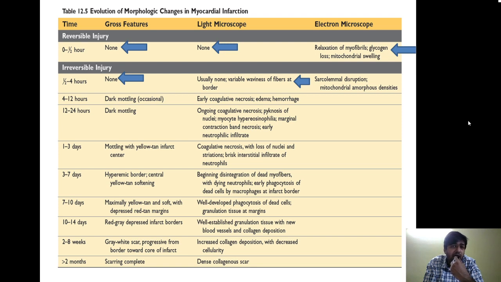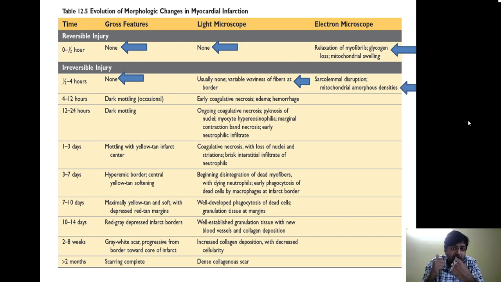So the myocardial fibers become wavy in nature. There's a waviness. I will show you the diagrams in detail subsequently. And what is the earliest change of irreversibility in the electron microscope? It is the same as the earliest change that is seen in necrosis, that is the presence of amorphous densities within the mitochondria. So these are the two MCQs over here.